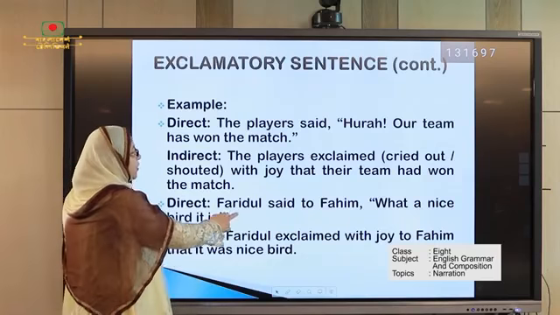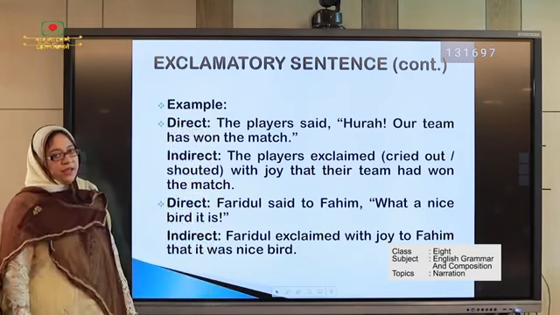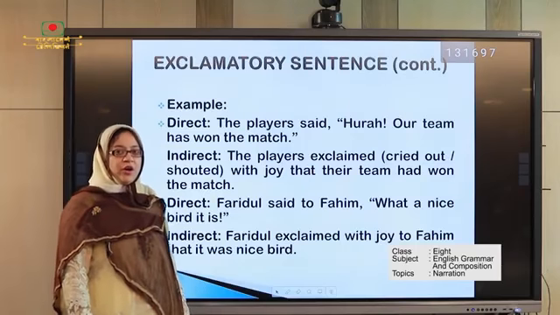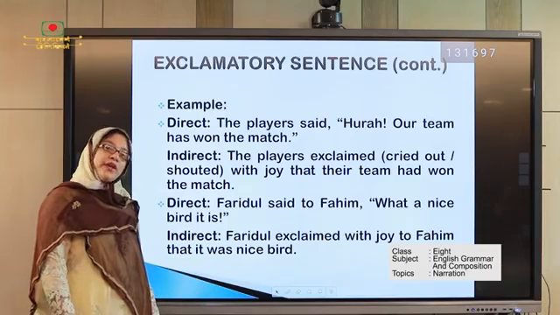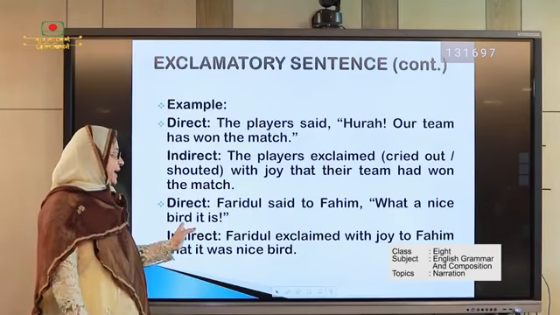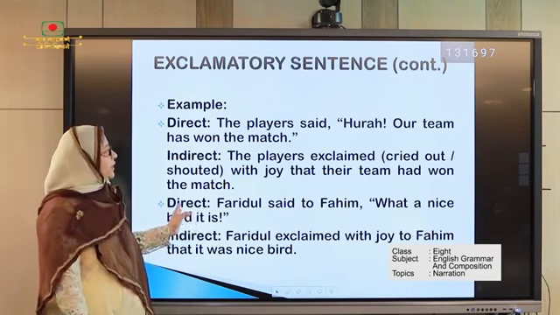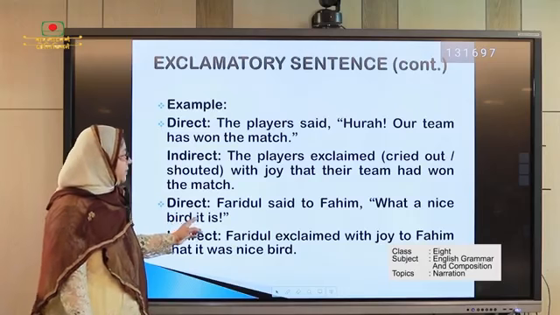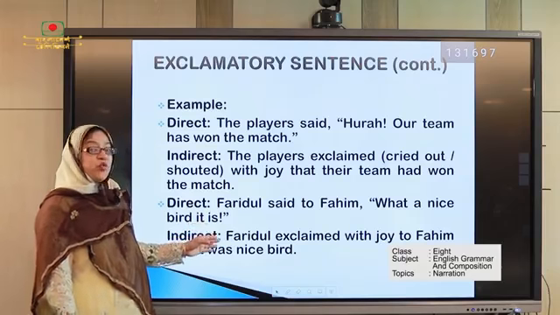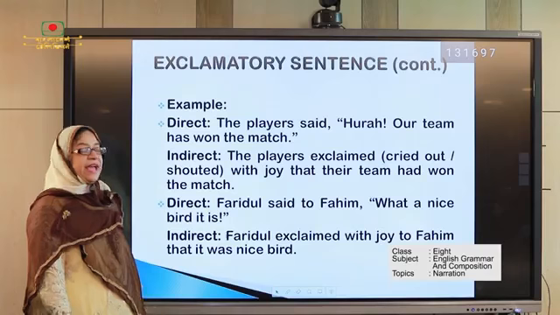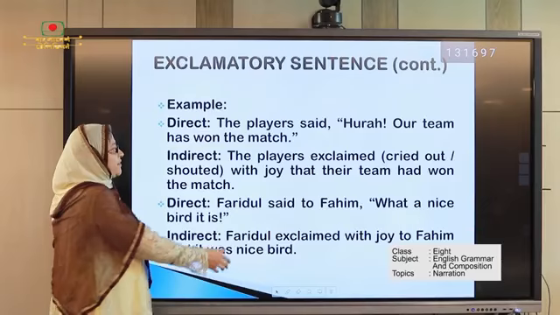And the second one, Faridul said to Fahim, "What a nice bird it is." There is also the expression of an exclamatory sentence. Okay, Faridul exclaimed with joy. Here we see that Faridul shows his expression, "What a nice bird it is." So, we use: Faridul exclaimed with joy to Fahim that it was a nice bird.